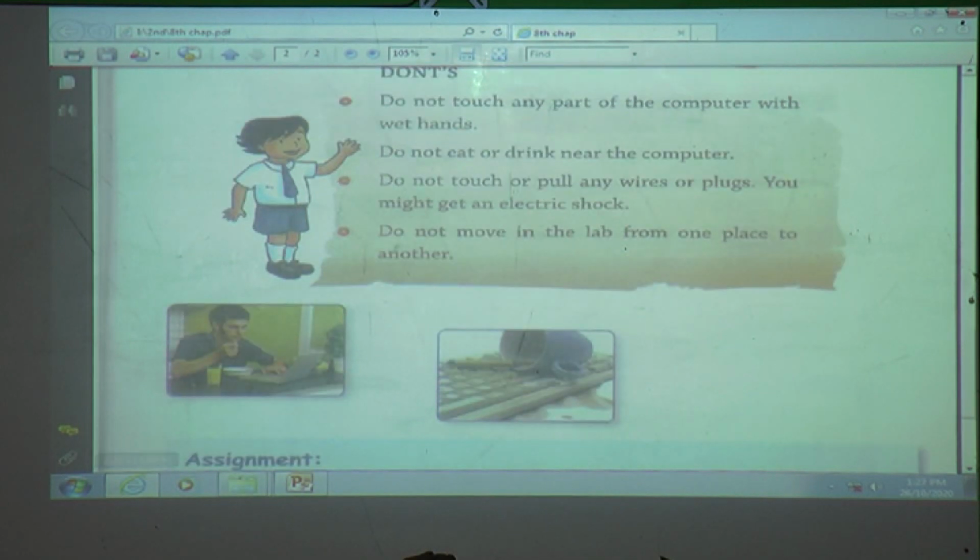What is the second picture showing? This boy is eating something and drinking something near the computer. And what is the result? The drink has fallen on the keyboard. Then is it a good thing? No. So don't drink or eat near the computer.